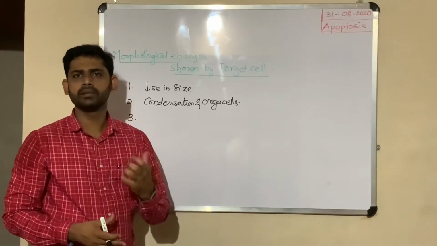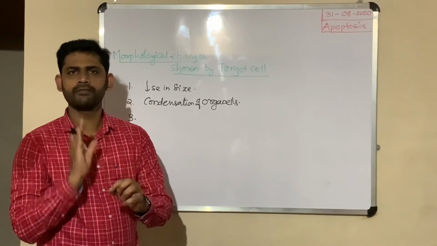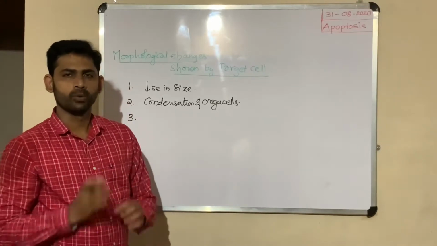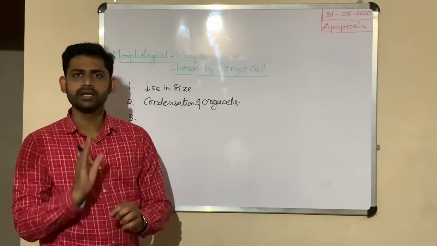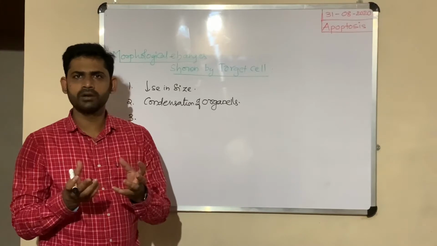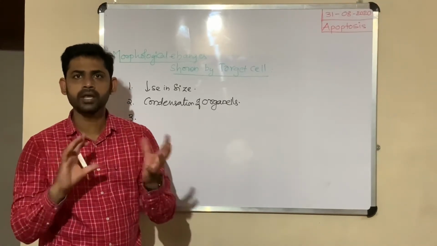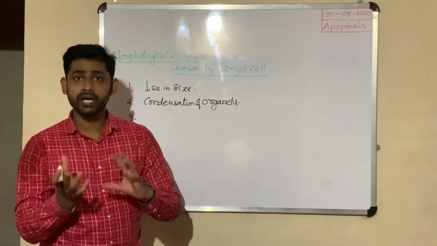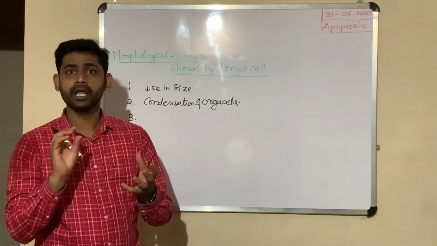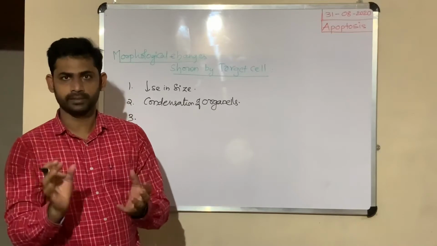Granzyme or fragmentin B causes the breakdown of those actin filaments. Once these actin filaments get degraded, the cytoskeleton of the cell gets destroyed. Thereby, the cell becomes irregular. Once the cell becomes irregular, the plasma membrane undergoes different foldings.